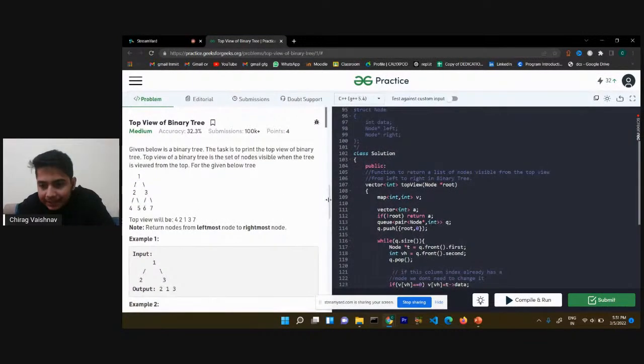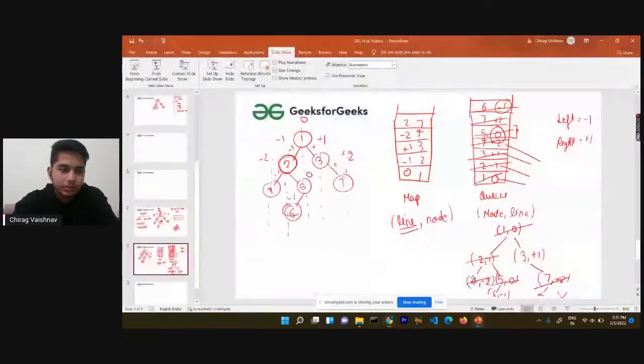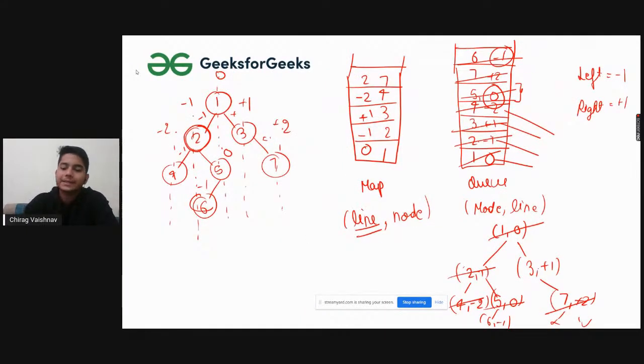So we have discussed this question in detail, and we are having 10 minutes spare for the session. So basically, the code iterated along this side only, right? What we basically did, we created a map, we created a queue. In the queue, we first check if the root is null or not. If the root is not null, then we move further, and if the root was null, we wouldn't have moved further, right? So the root was not null, so then we moved.